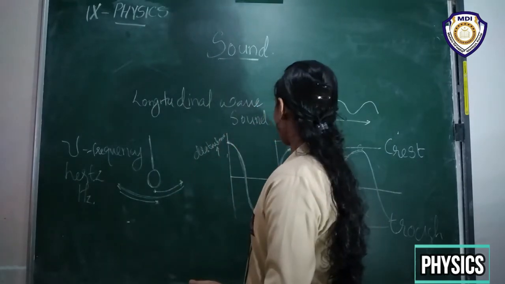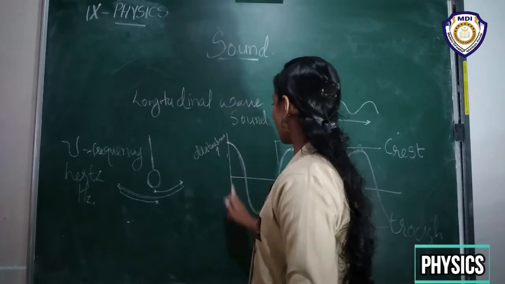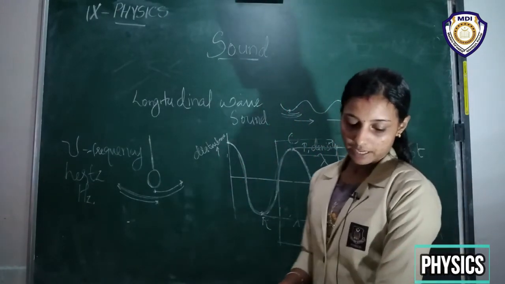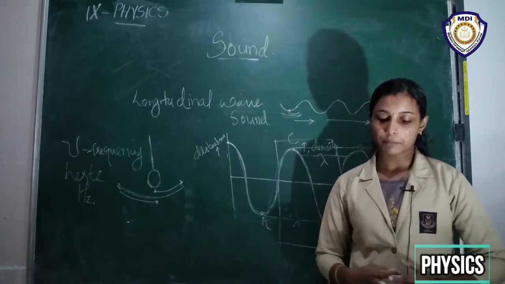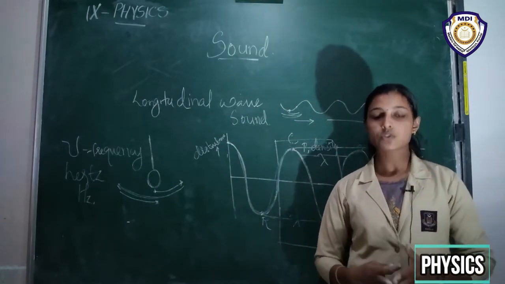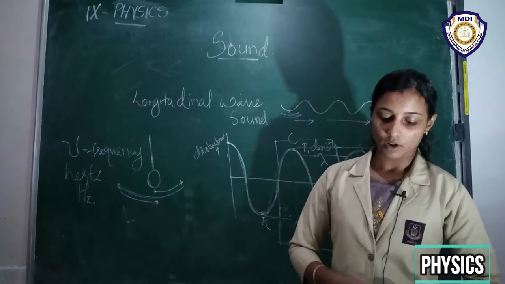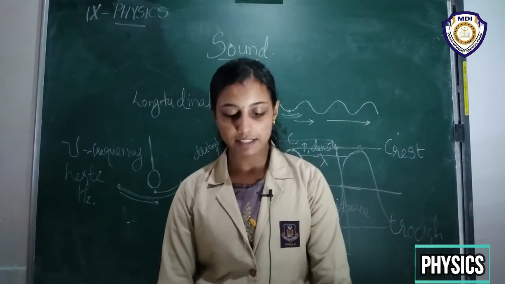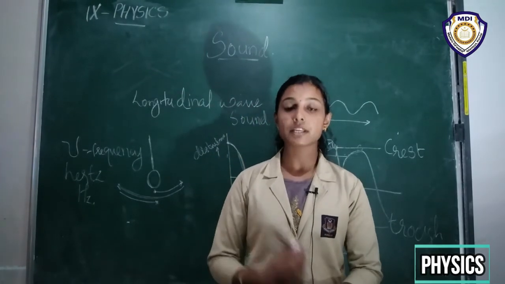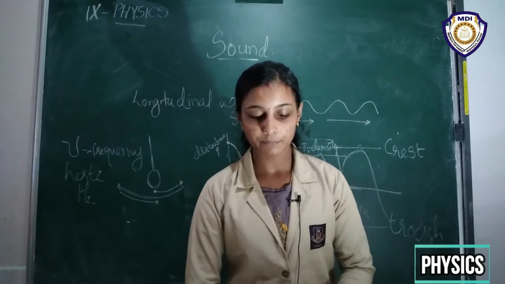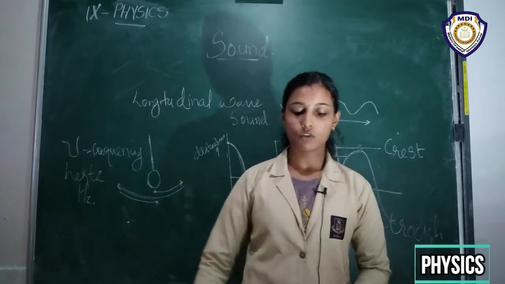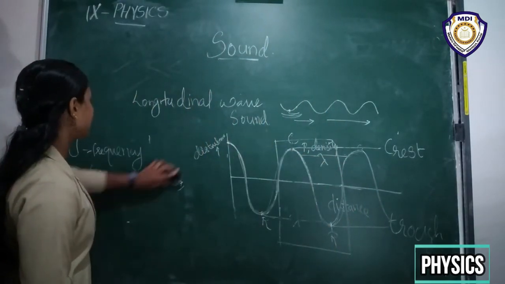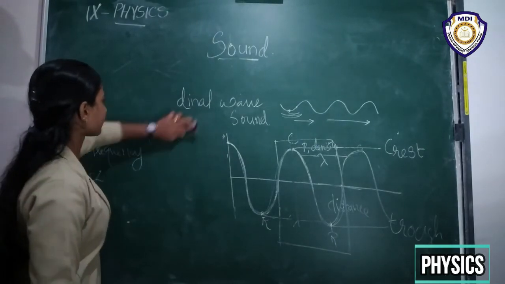Or we can say the time taken by two consecutive compressions or rarefactions to cross a fixed point is called time period. In other words, the time taken for one complete oscillation is called the time period of the sound wave.